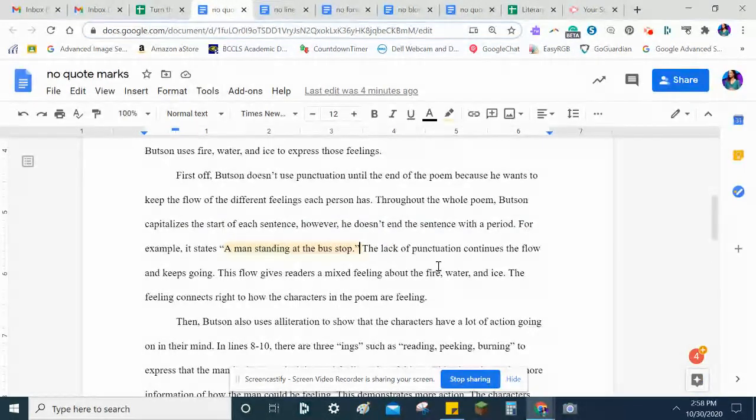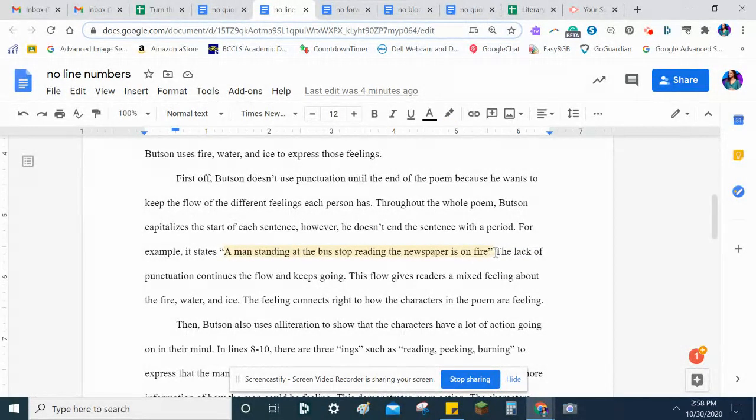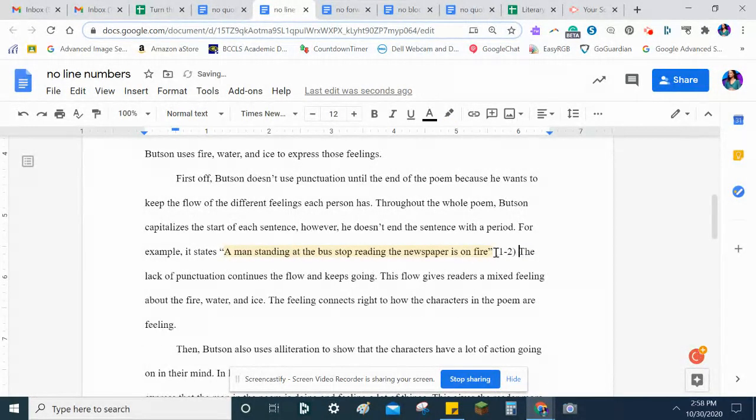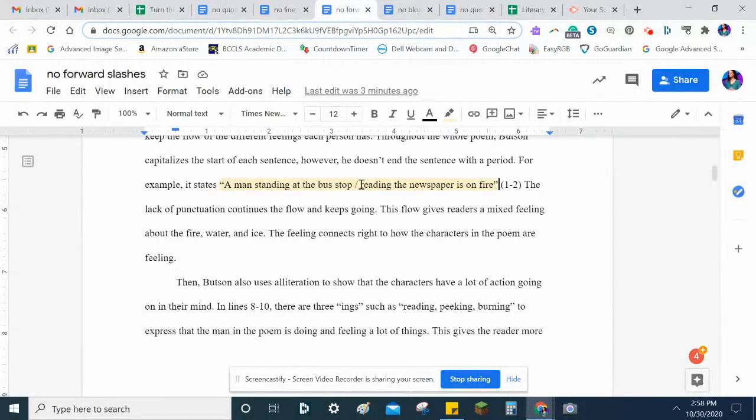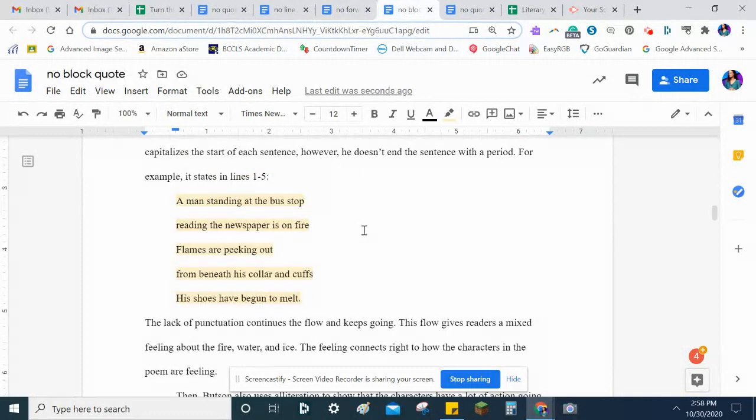So let me just go back and recap. You have to have quote marks if it's a quote of 1 or 2 or 3 lines. And you have to have line numbers also, right? You have to have forward slashes if it's a quote of 2 or 3 lines to show where the line breaks went. If it's a quote of 4 or more lines, you have to make it look like this, get rid of the quote marks, still keep those line numbers. And of course, you have to have a quote. All right, so hopefully this helps. If you need to go back and play sections of it over again, do that.